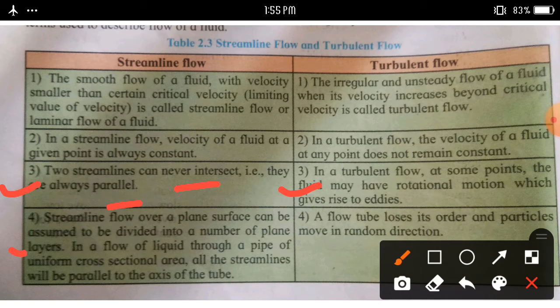In a flow of liquid through a pipe of uniform cross-sectional area, all the streamlines will be parallel to the axis of the tube. And in a turbulent flow, the flow tube loses its order and particles move in random directions. This is the distinction between streamline flow and turbulent flow.